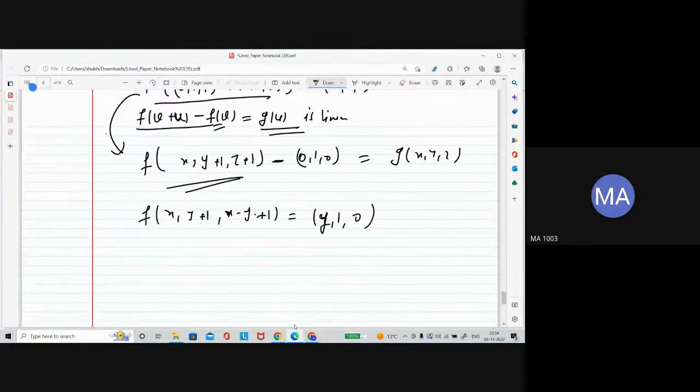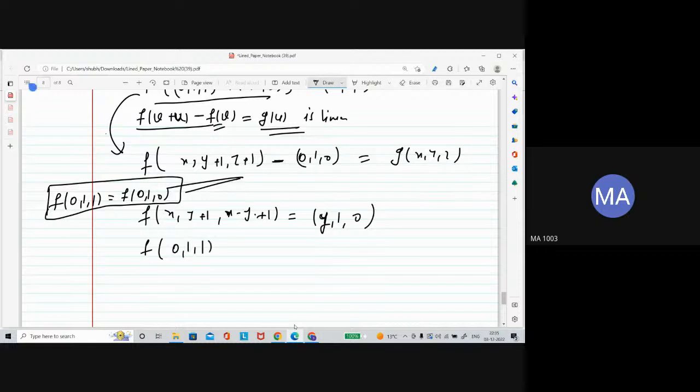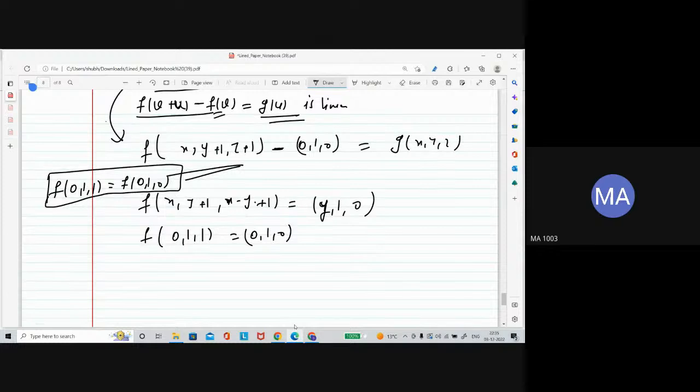Okay, this map is given and we have already affine says f of 0 1 1 equal to f of 0 1 0. This already follows from the affine definition, if you want to check that, this should happen. So this is given. That means if you substitute in place of x y z equal to 0, you will get 0 1 1 equal to 0 1 0. Same thing. That means now let's do that.